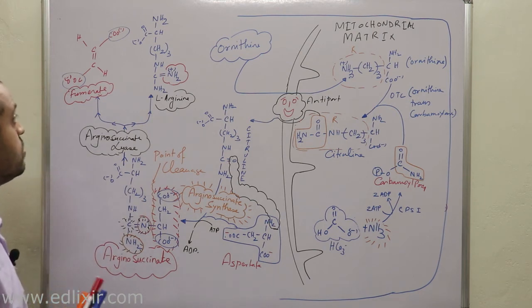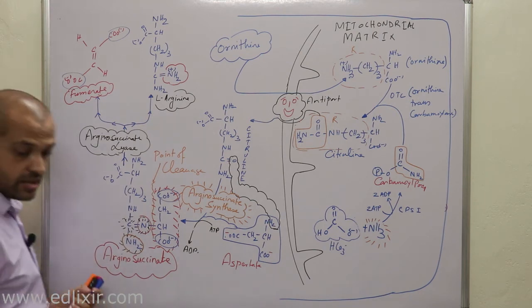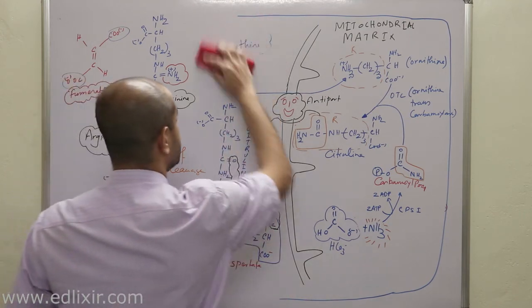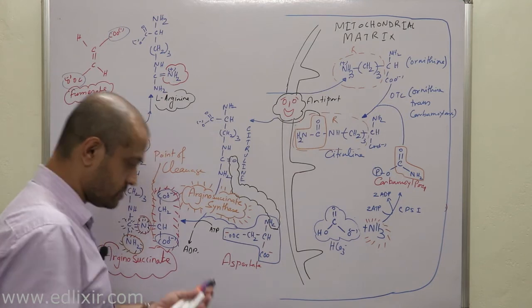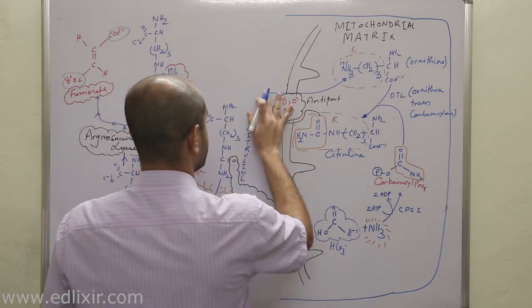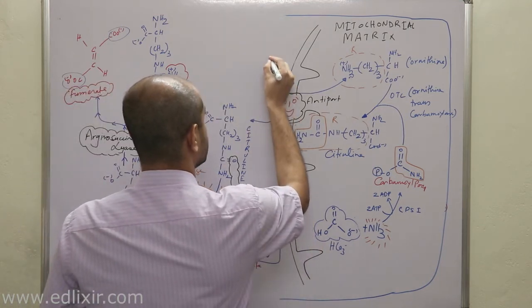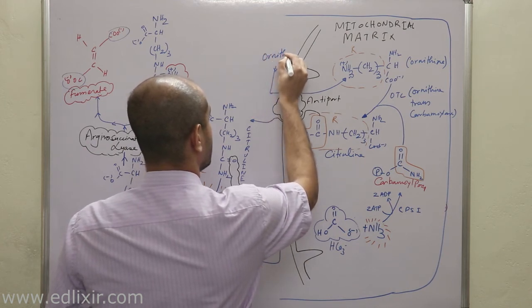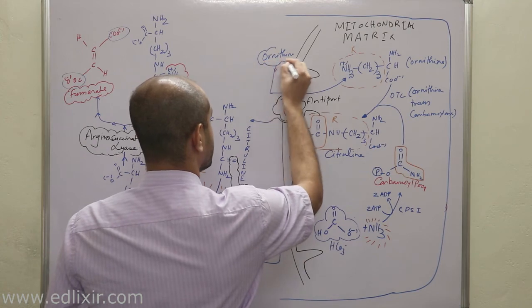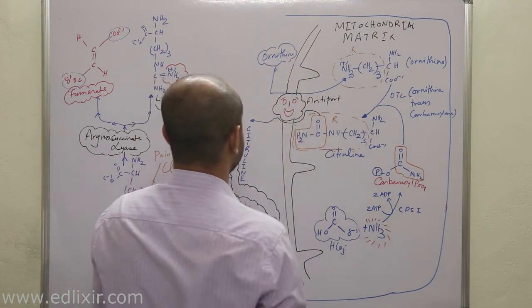Argininosuccinate lyase. Now, a very important and intriguing point is this: suppose this is your ornithine, okay? This is your ornithine.